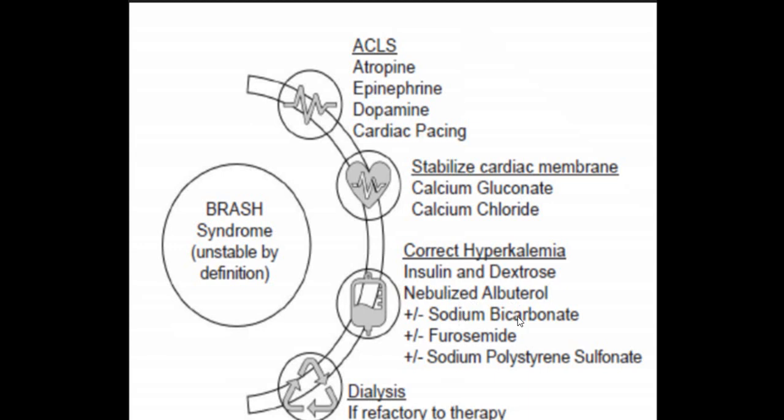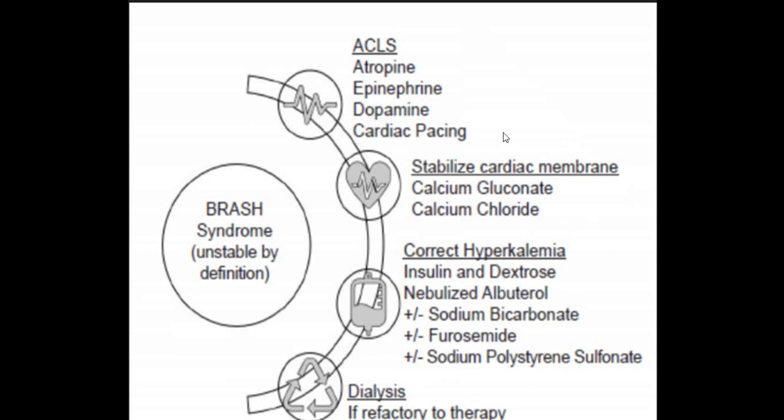By and large, sodium bicarbonate is not commonly utilized, furosemide is not commonly utilized, and even potassium binding resins, which bind potassium and reduce the potassium level, are not commonly utilized. The most common, which is safe, is insulin drip with dextrose. Rarely we require a dialysis if it is refractory.